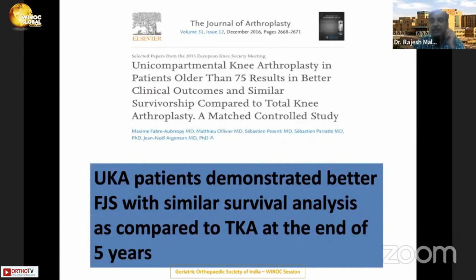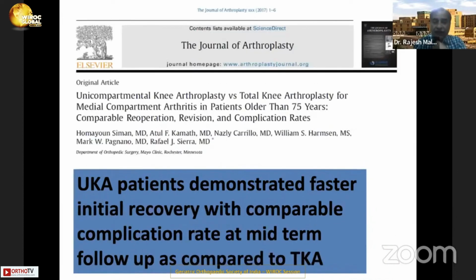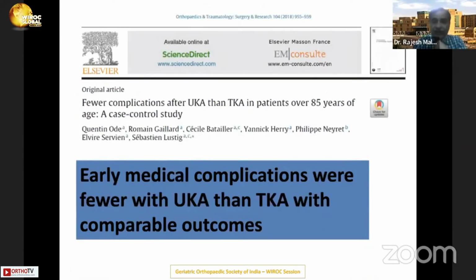UKR patients also show better forgotten joint score with similar survival analysis compared to TKR at the end of 5 years. When compared with TKR, UKR patients show faster initial recovery with comparable clinical results at midterm in patients older than 75 years of age. And in patients more than 85 years of age, the early medical complications are fewer with UKA than with TKA.